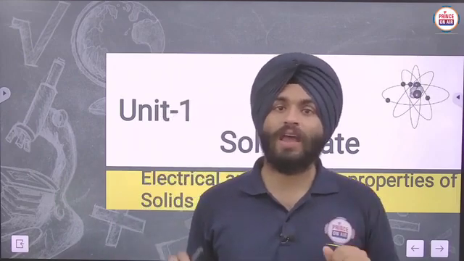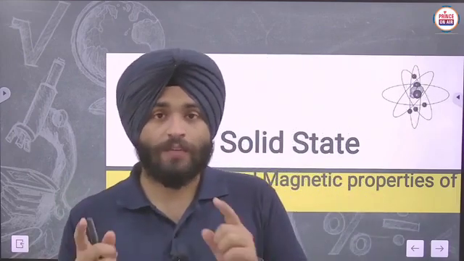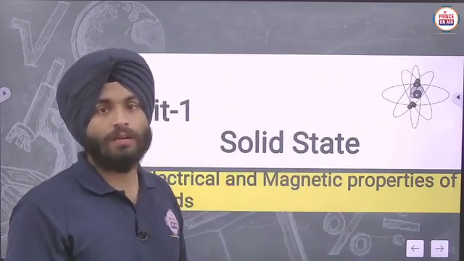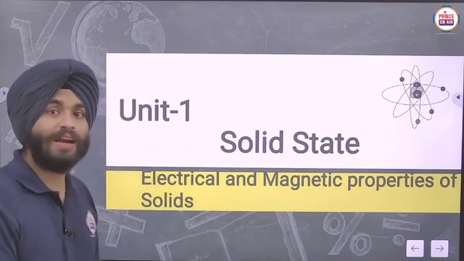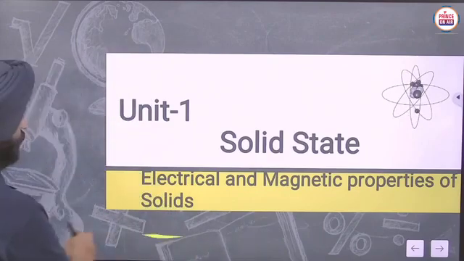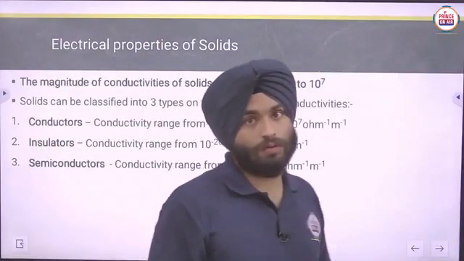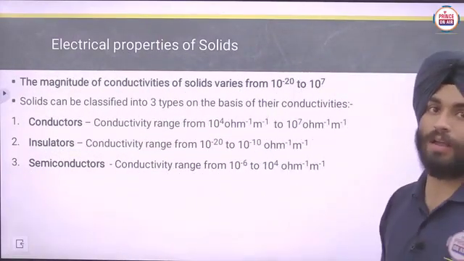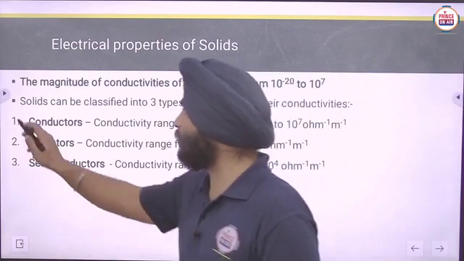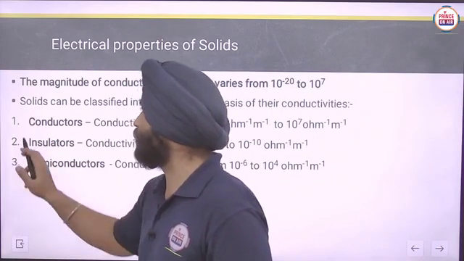Firstly, in this section we will discuss two topics: the electrical properties of solids, and then the magnetic properties of solids. Firstly, we will divide the solids on the basis of electrical conductivity, and then on the basis of magnetic properties, meaning magnetic field effects. Clear? So let's start the topic and write the notes side by side. In each and every lecture, I am saying continuously that you have to write the notes side by side.